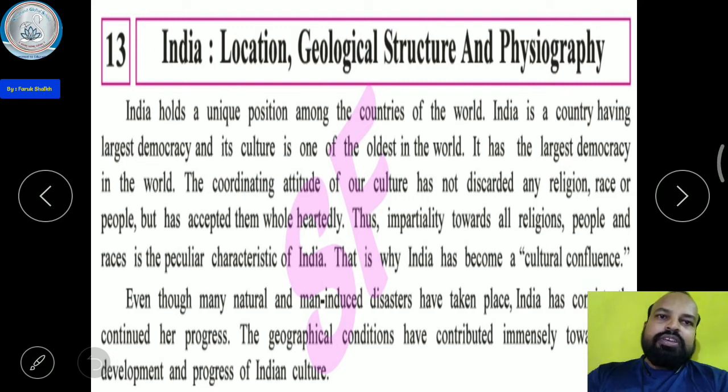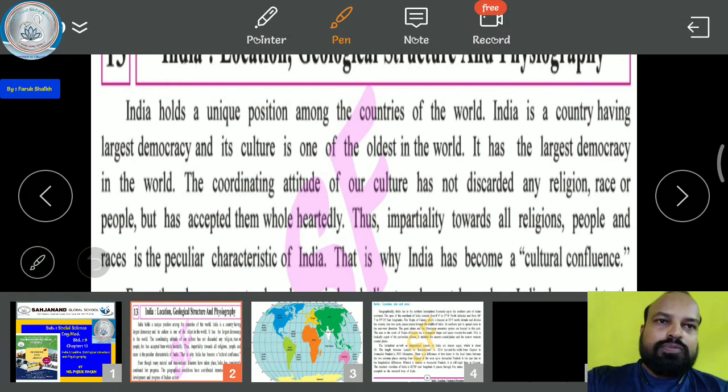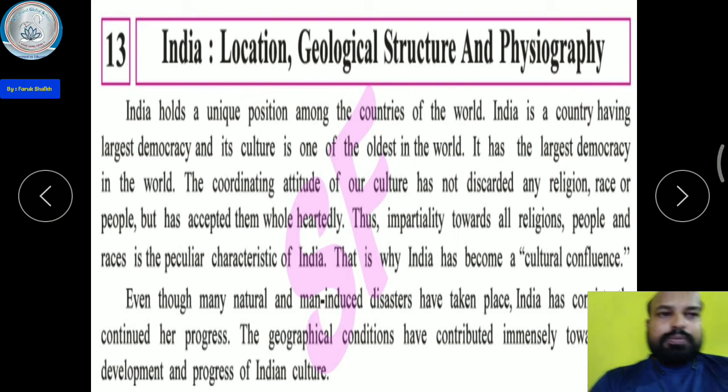India: location, geological structure and physiography. India holds a unique position among the countries of the world, because India itself is a peninsular country and India has a very long coastline too. That is why India is a center for trading.